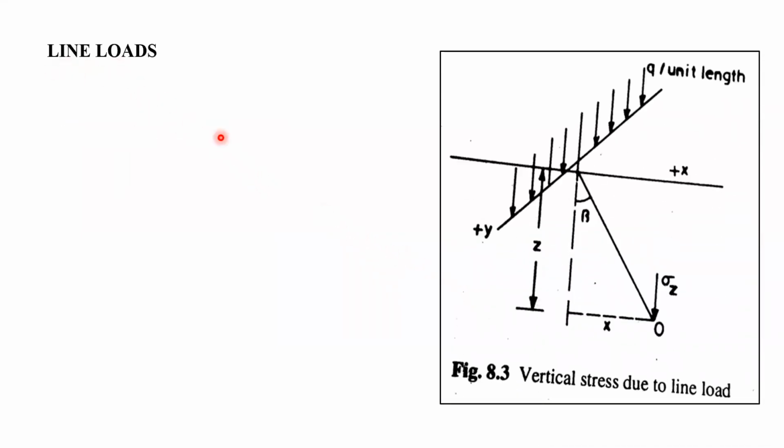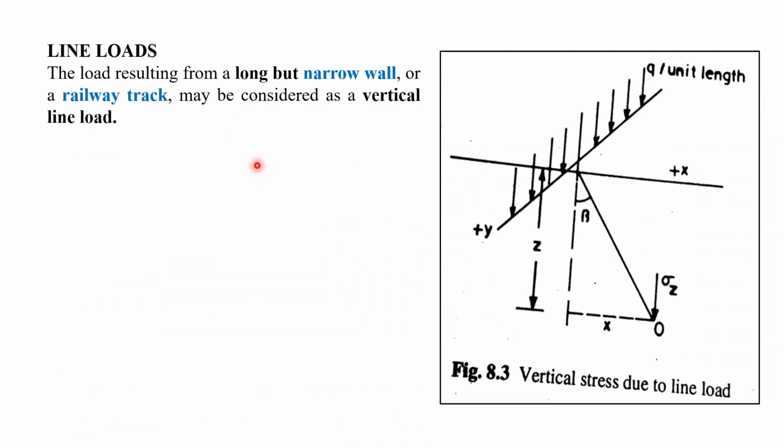The next point we shall see is line loads. Suppose you want to find out the vertical stress in the soil due to a line load. We should know examples of a line load. Suppose you are going to construct a narrow wall, which can be considered as a line load, or a railway track, which we can also consider as a line load.